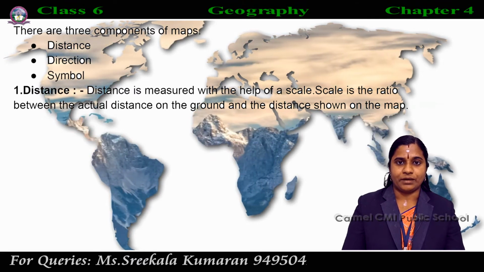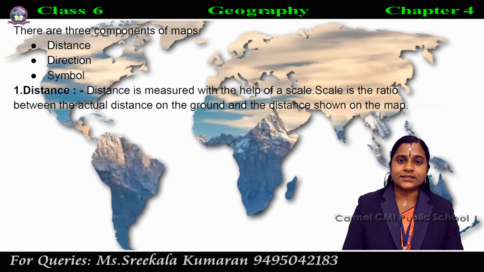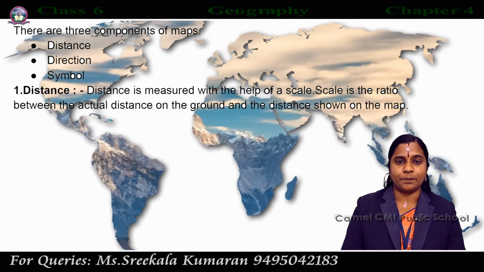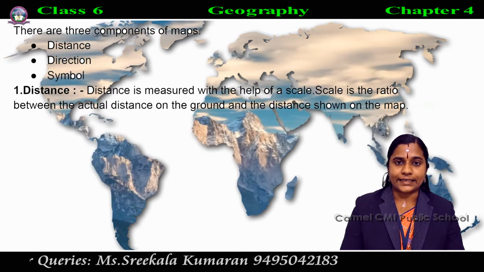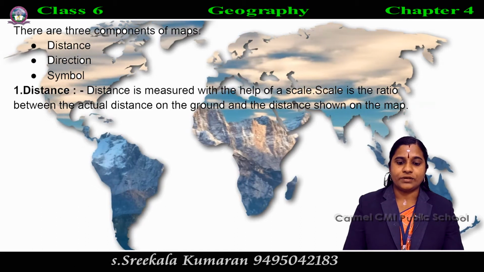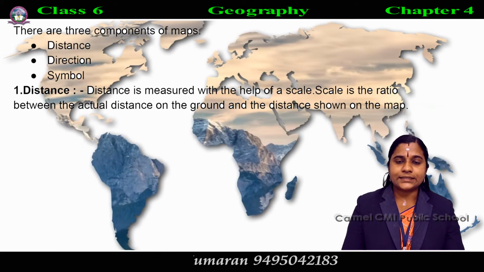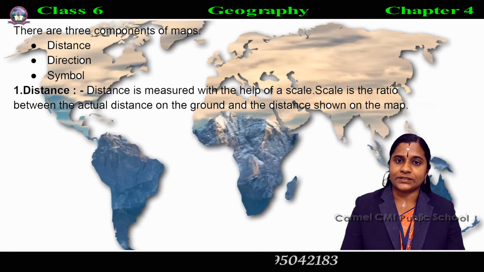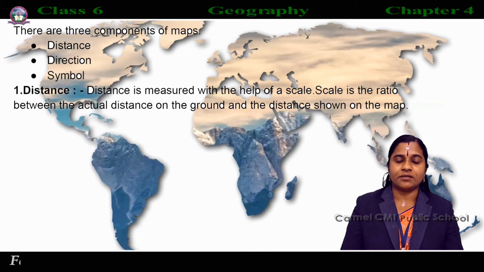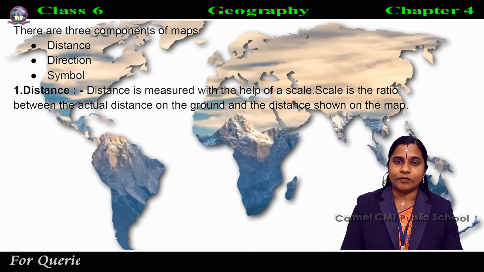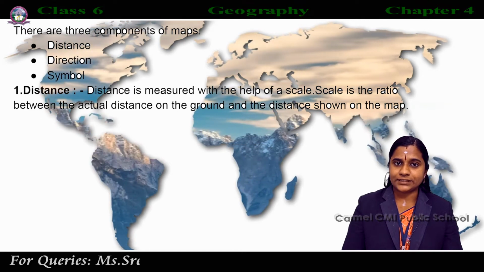Three components of a map. Which are they? Distance, direction and symbol. First one, distance. Distance is measured with the help of a scale. What is a scale? That we already studied.